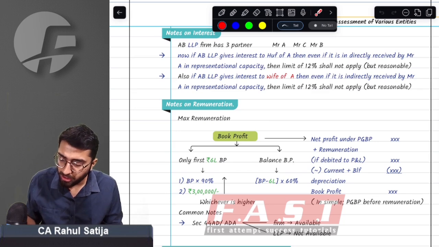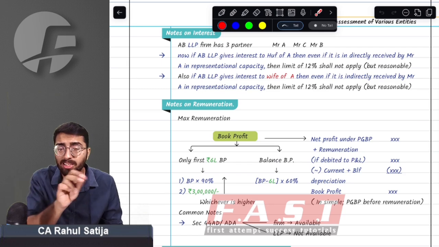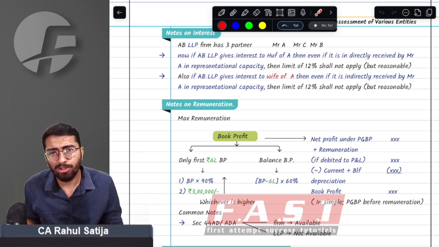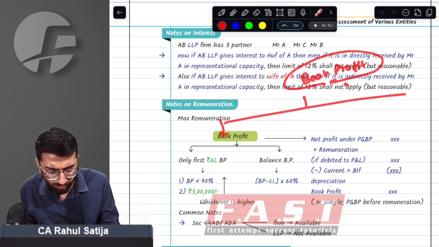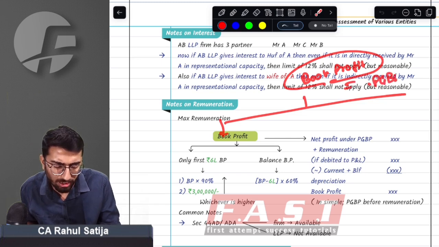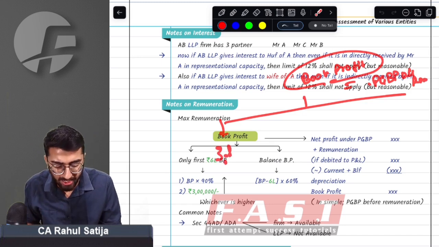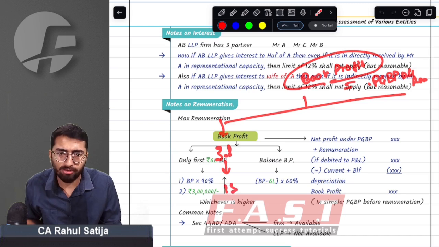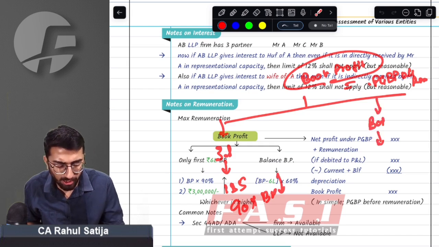Whatever remuneration a partnership firm pays to any kind of partner. Earlier, if you remember, Sir, we used to calculate the book profit for the partnership firm. Book profit is nothing but PGBP before remuneration. Out of this book profit, for the first 3 lakh, we were allowed remuneration of 1.5 lakh rupees or 90% of book profit, whichever is higher. And for the balance book profit, we were allowed 60%.